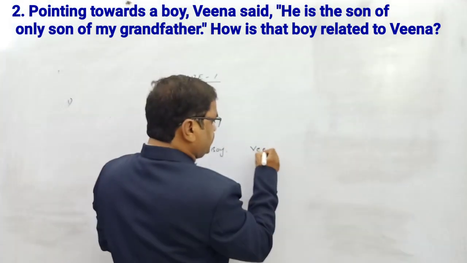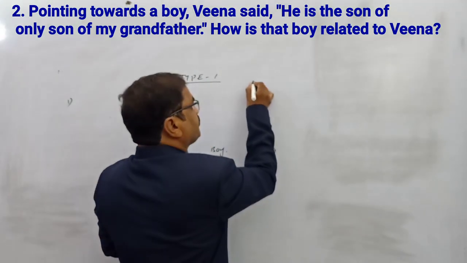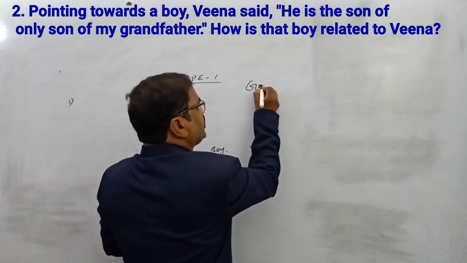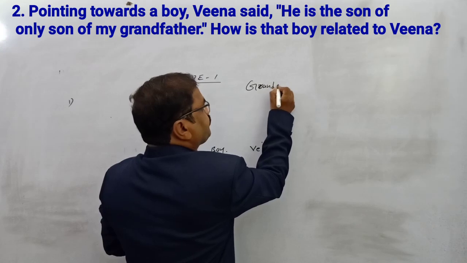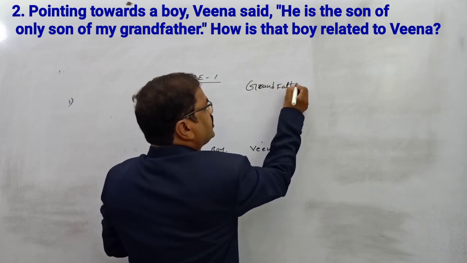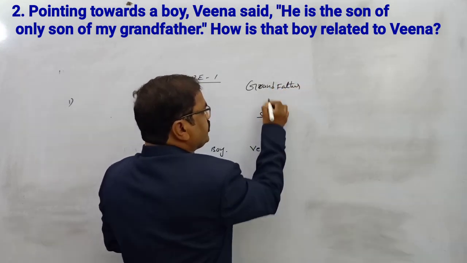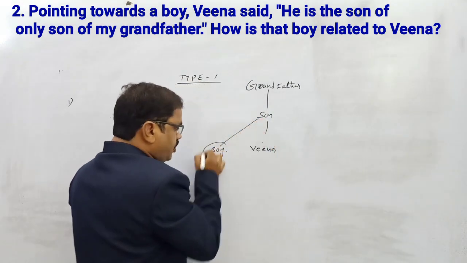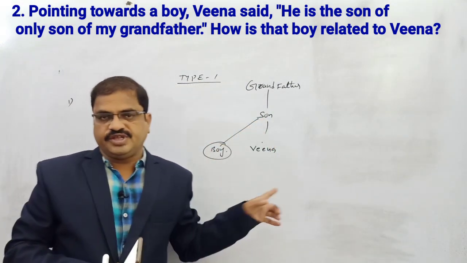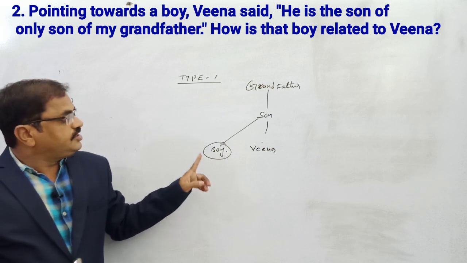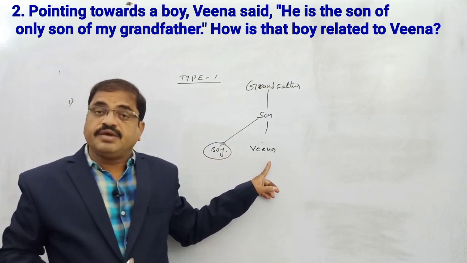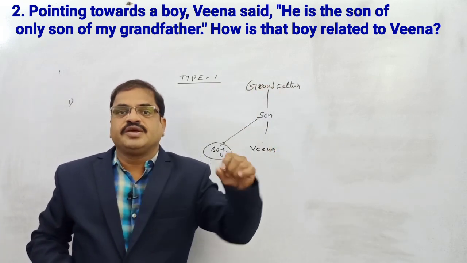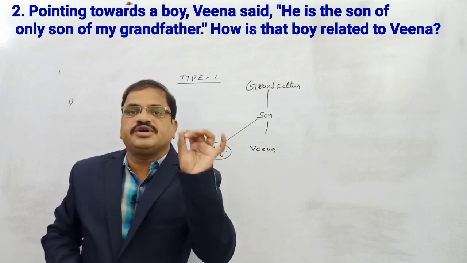Veena is here, because it is Veena's grandfather's son. Veena is introducing this boy, saying this boy is my grandfather's only son's son. My grandfather's only son is nothing but my father.